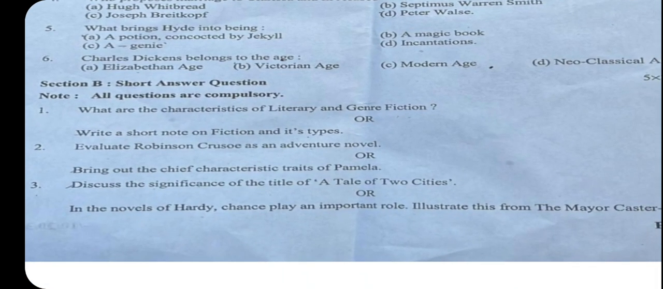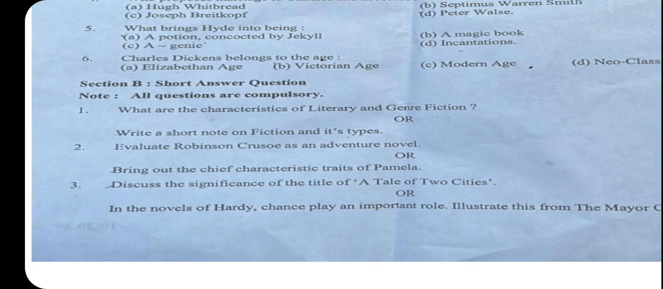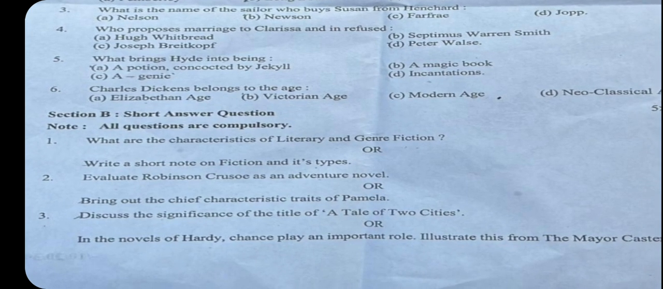Moving to the next, go to section B, and in section B, read just one question and then the choice. What is best you can do, again, don't tick anything on the question paper. You just set your mind, and in the answer copy you can write which question you are going to do. Suppose here I am telling you the first question is: what are the characteristics of literary and genre fiction? I have made a video on that here only, literary and genre fiction.